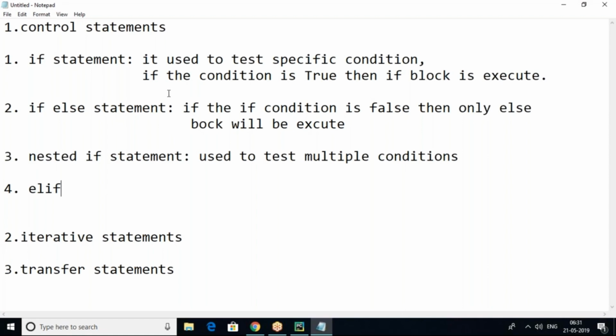So now coming to the iterative statements. Iterative statements means loops like for loop, while loop. In Python, there is no do-while loop, all those things. Okay, only for loop and while loop.